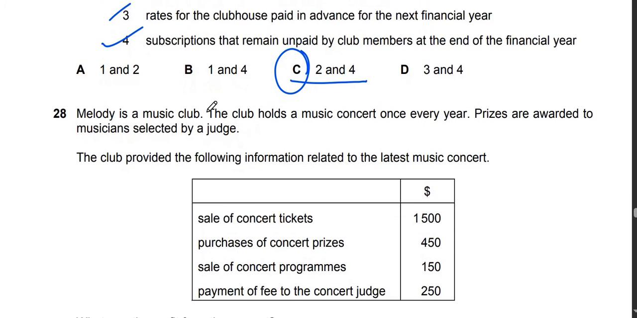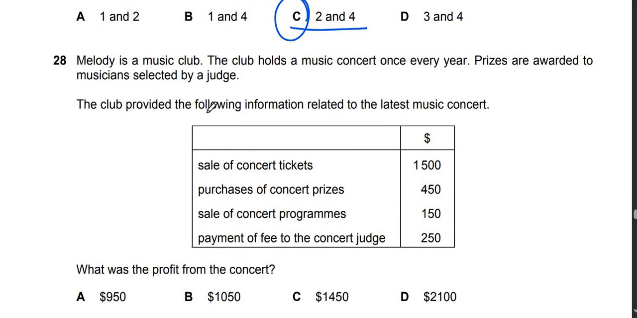Now we will move on to question number 28. Question 28 says, Melody is a music club. The club holds a music concert once every year. Prizes are awarded to musicians selected by a judge. The club provides the following information related to the music concert. What was the profit from the concert?